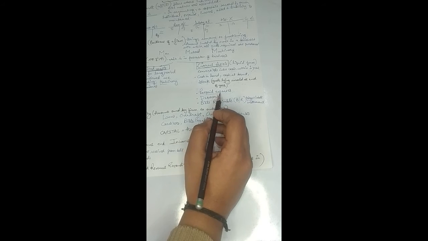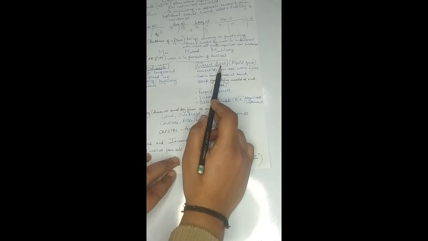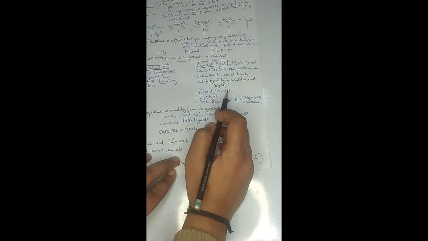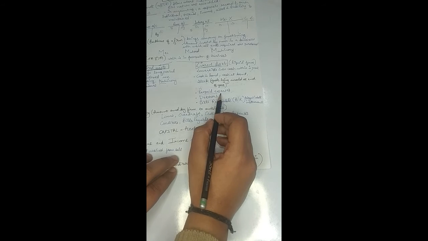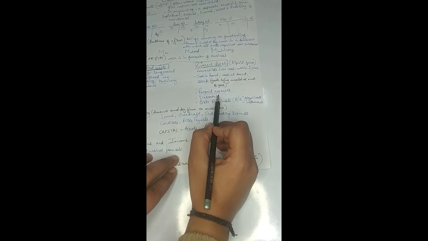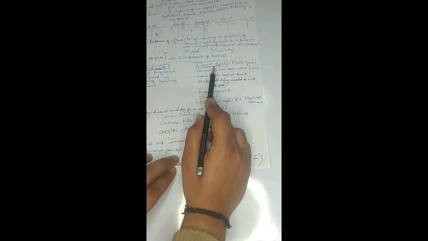So that particular amount of 6,000 which has been paid in advance, which is prepaid, is the asset of the organization, right? Because it will be giving a benefit to the organization, as it has been paid extra. It has been paid in advance. It will be the asset of the year. So that is why the prepaid expenses are also the current assets of the organization.